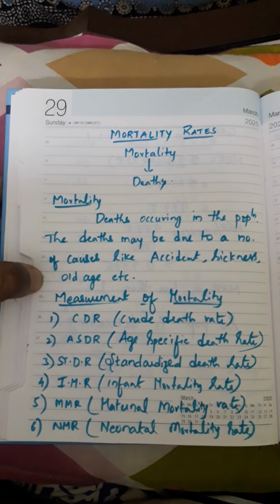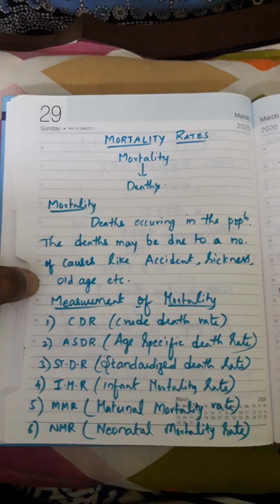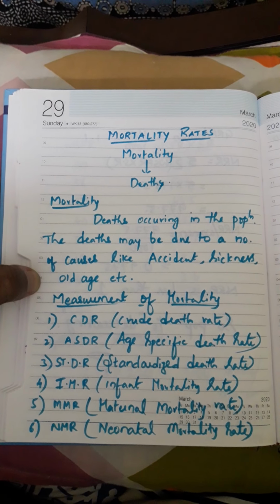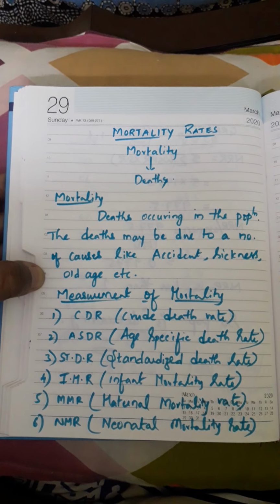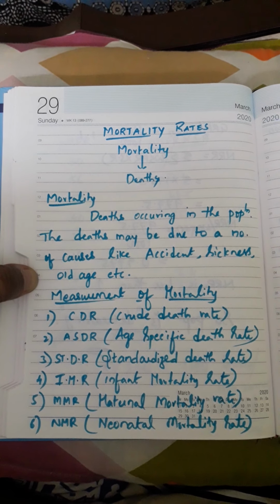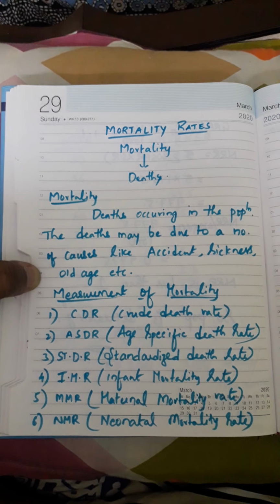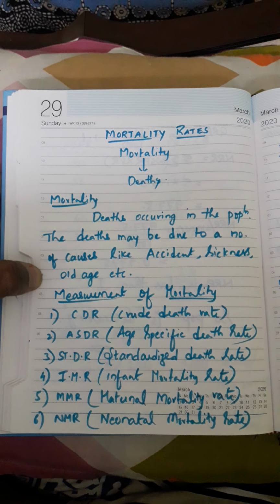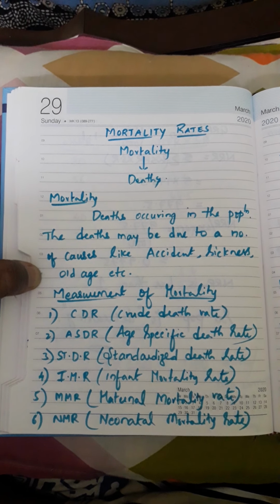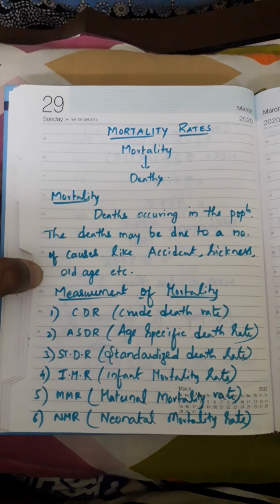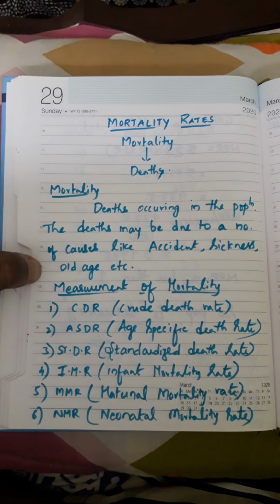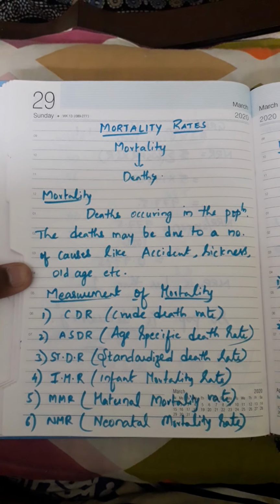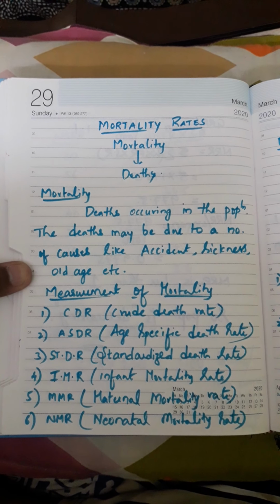Now the last concept, measurement of mortality. Birth rate we have seen, reproductive rate we have seen. Now we should calculate death rate. These are the three very important things in human population. These are the major vital events. Clear? So let us see the next concept, mortality rates.